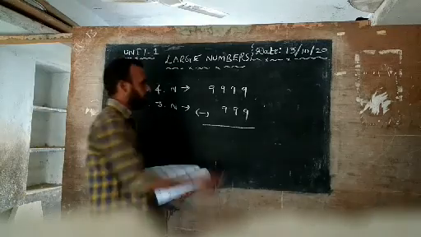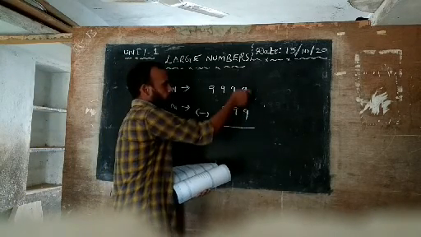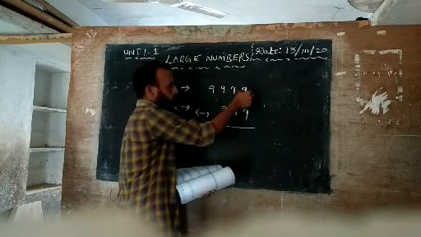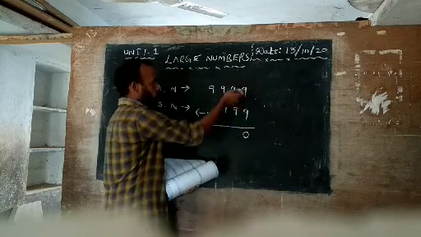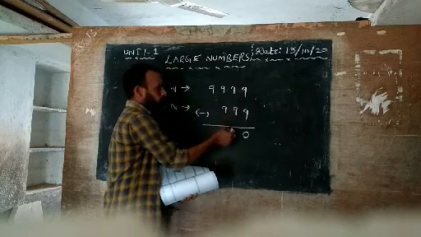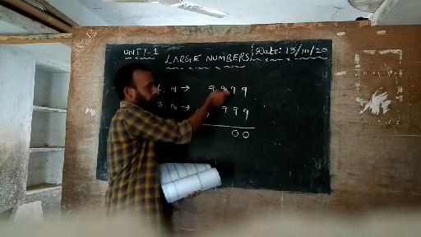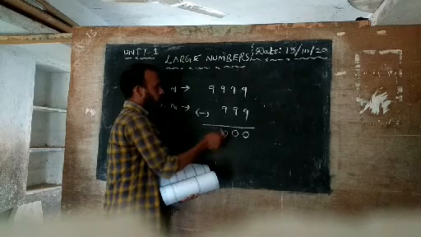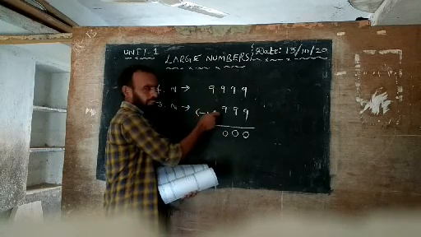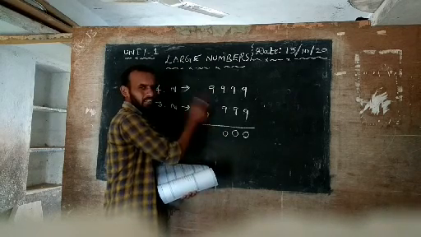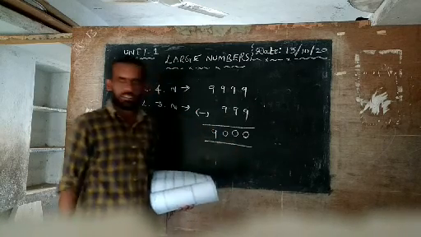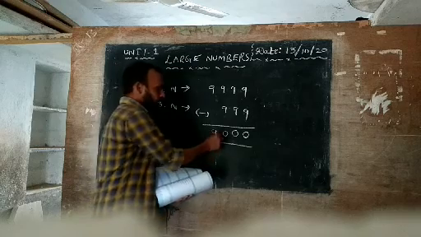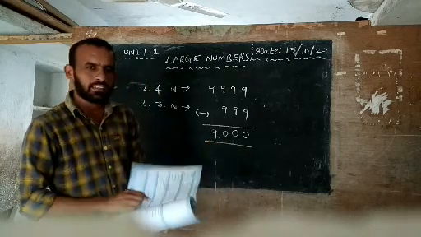Now do the difference. In the ones place, 9 from 9 you get 0. Now the tens place: 9 from 9 you get 0. Again 9 from 9 you get 0. Next, in the thousands place there is nothing on the bottom, so think of it as 0. 9 from 0 gives 9. So what is the answer? 9,000.